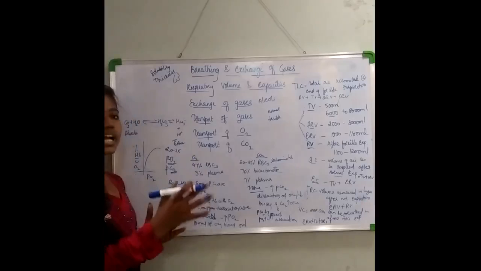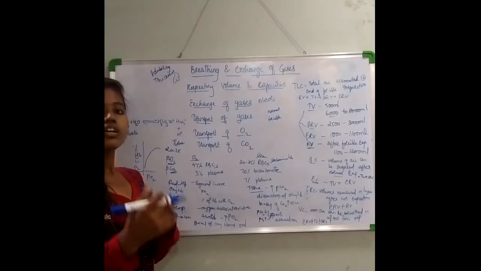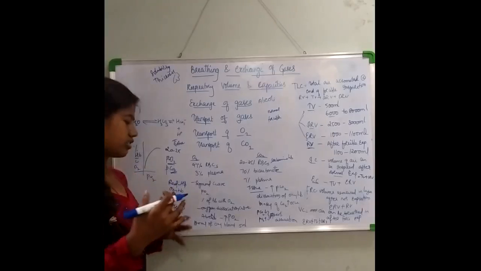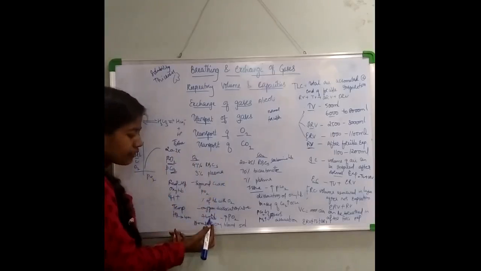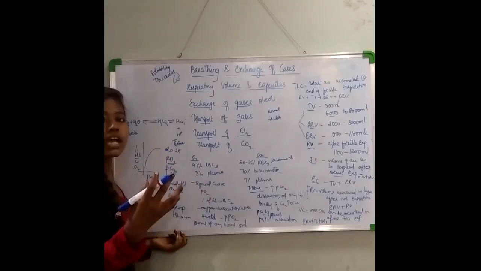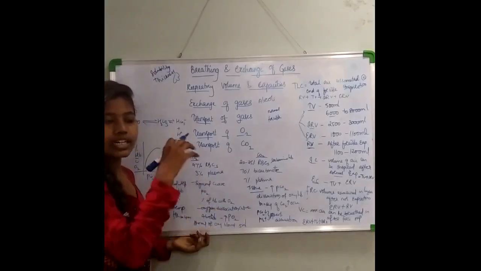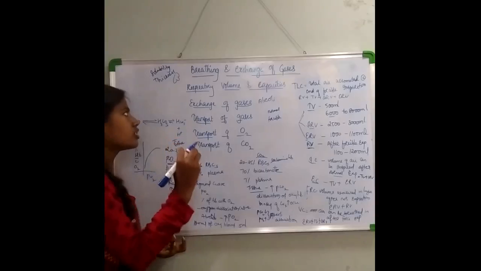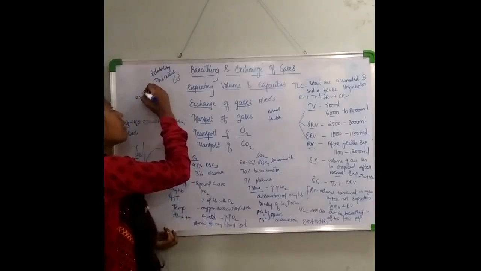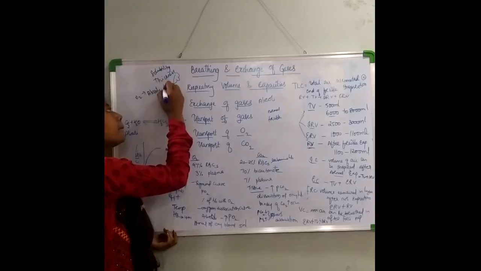Now where do you find hemoglobin formation more and where do you find it less? How does this occur? At the alveoli level, the partial pressure of oxygen is very high, because alveoli are the sites where you get the oxygen. The O2 first gets into the body, then reaches the alveoli, then the blood, then the tissues, right?